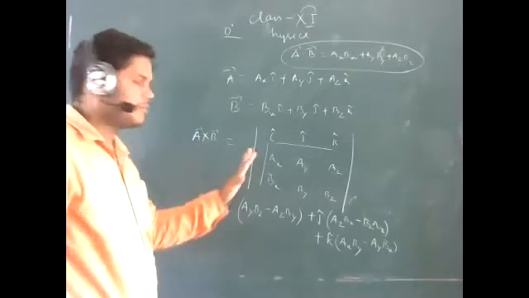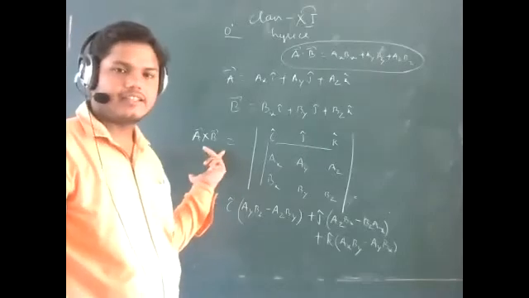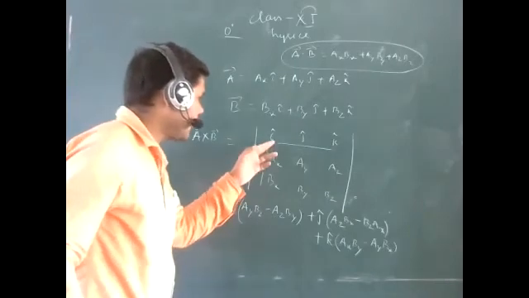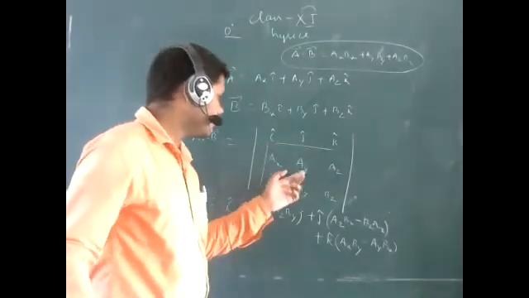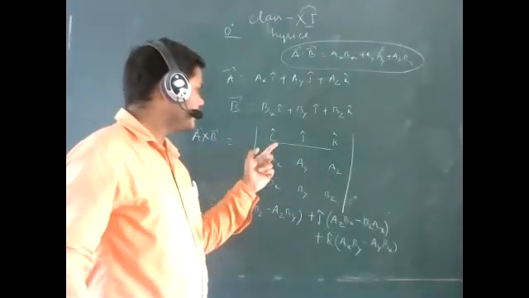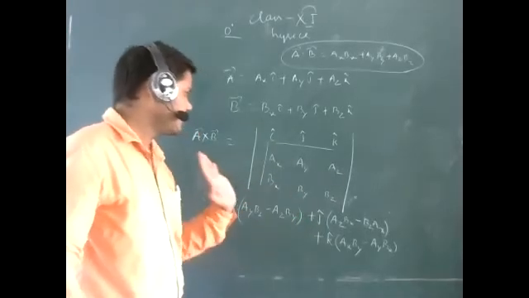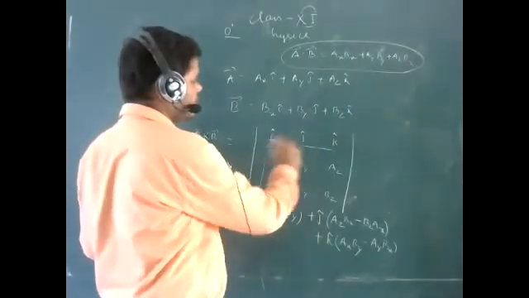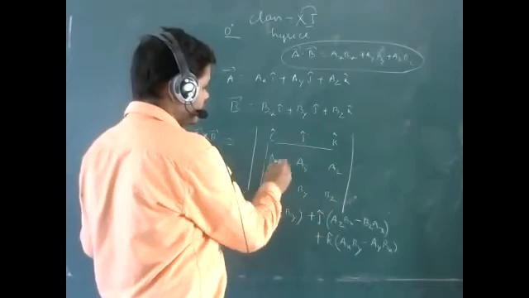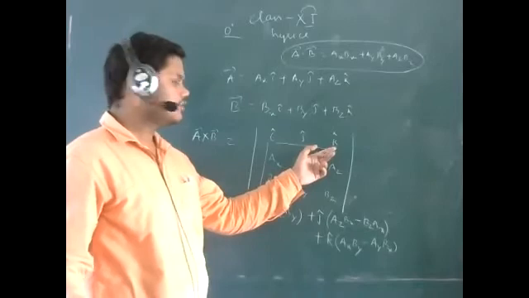This is simply a determinant. Again, I am repeating. If you are finding out A cross B, you have to find this particular determinant of i cap, j cap, k cap, ax, ay, az, bx, by, bz. Then keep in mind i cap: ay bz minus az by. If you are considering j cap, you forget this row and this column. What remains? az bx minus bz ax. And the third one is k cap.